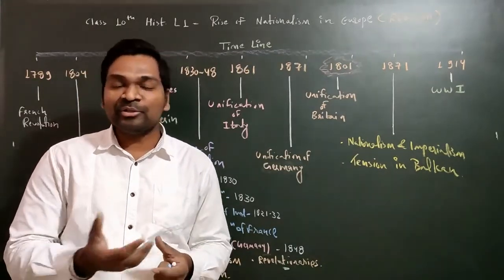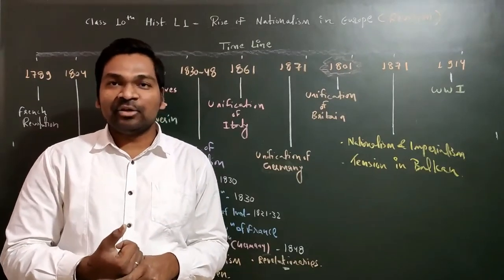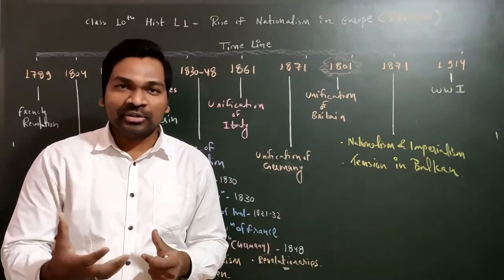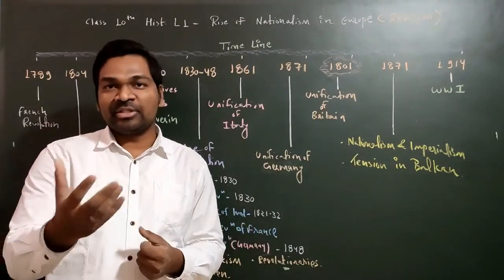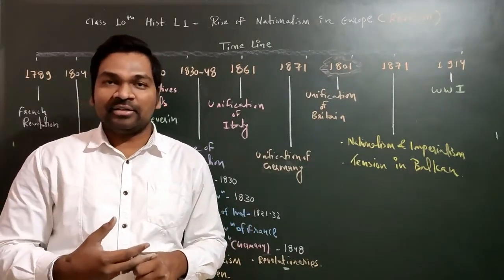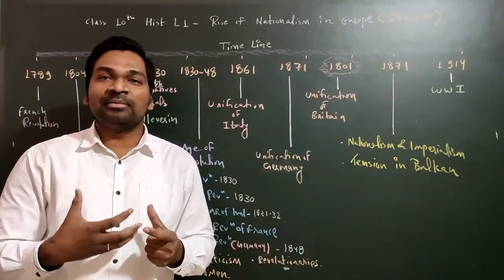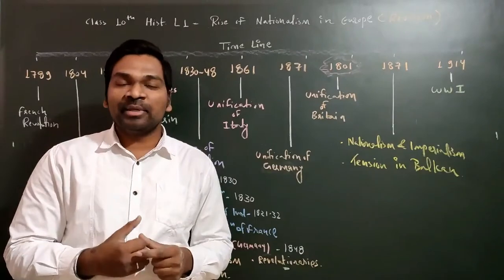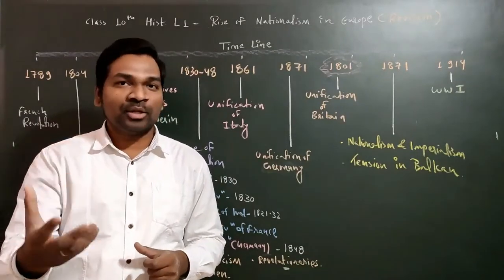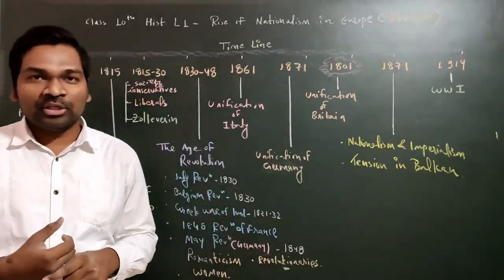For the first time they were enjoying power in their hands. That is why they could not control that power properly and started fighting with each other, especially the Directory. This became a symbol of weakness, and this weakness was taken advantage of by great leaders such as Napoleon Bonaparte. So I will tell you a few things about Napoleon Bonaparte.